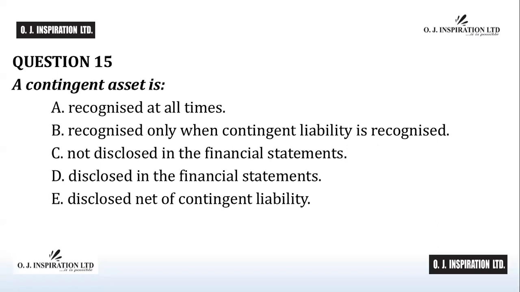Question number 15. A contingent asset is A, recognized at all times, B, recognized only when contingent liability is recognized, C, not disclosed in the financial statements, D, disclosed in the financial statements, E, disclosed net of contingent liability. Time up.